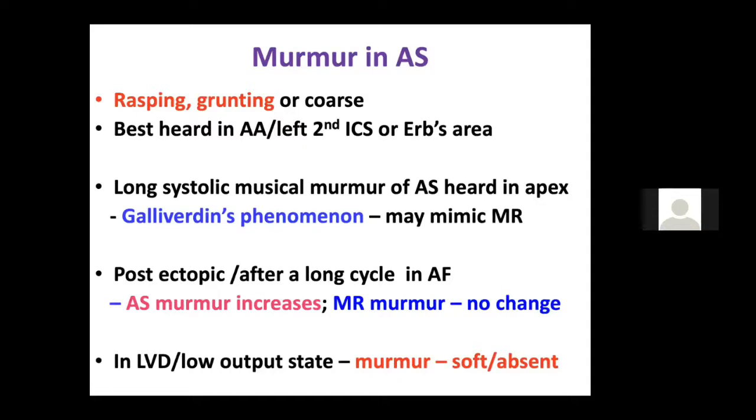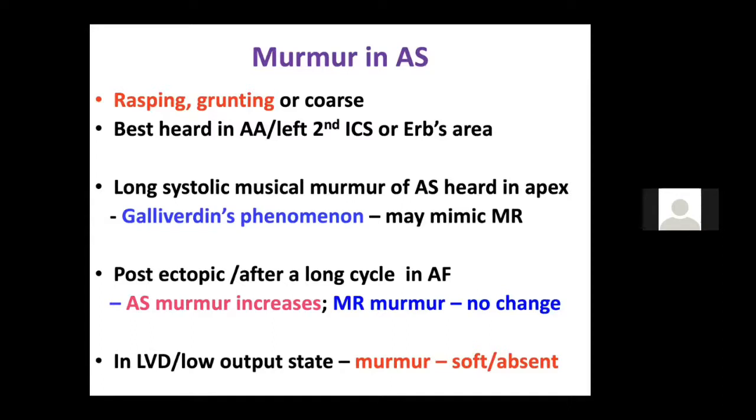And if it is due to a sclerodegenerative valve, you may see the Gallavardin phenomenon, where the high intensity frequency murmur, the eddy currents, are heard at the apex. So that is known as the Gallavardin phenomenon. If the murmur is late peaking and longer, it tells that the aortic stenosis is severe, and it is associated with a soft A2.